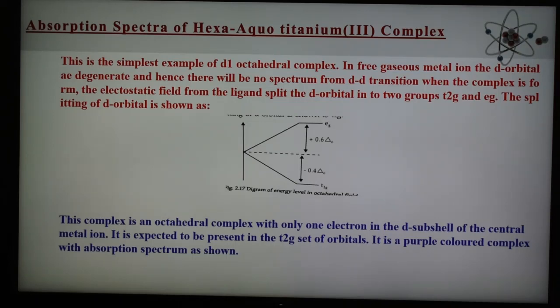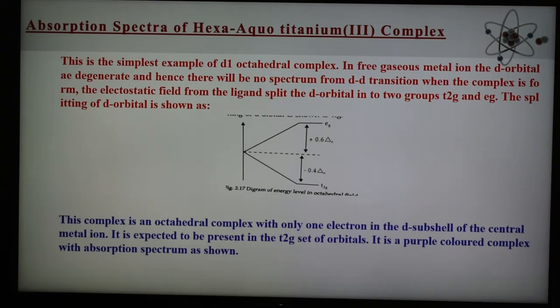in this complex, hexaaqua titanium(III), is the simplest example of a d1 octahedral complex, because titanium is in oxidation state 3. After loss of the electrons, only one electron is left in the d orbital. Therefore it is the case of a d1 octahedral complex. In the free gaseous metal ion the d orbitals are degenerate, and hence there will be no spectra from d-d transition until the complex is formed.